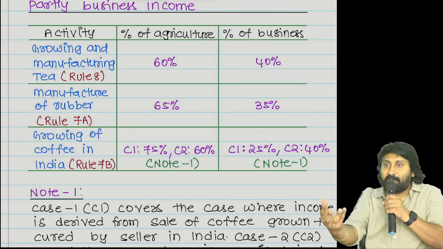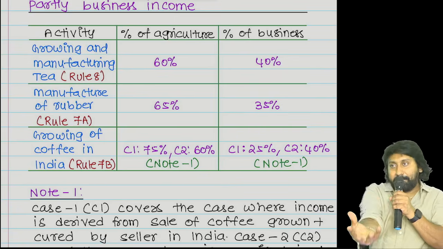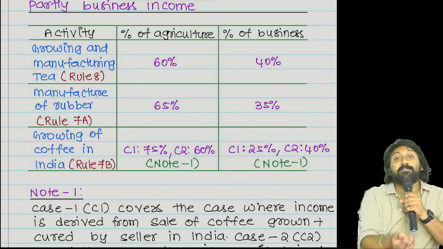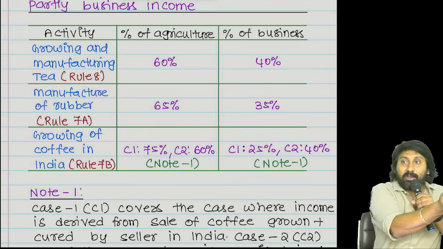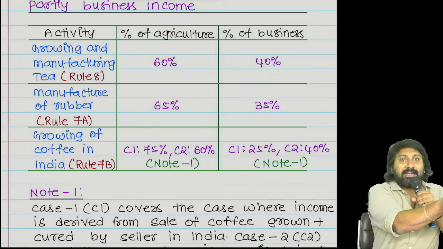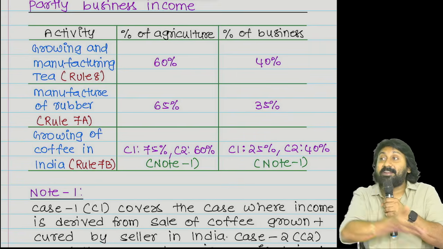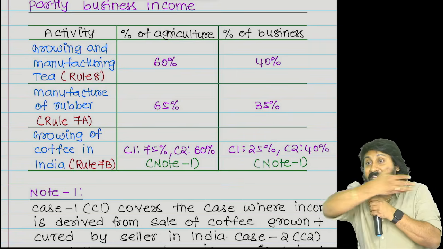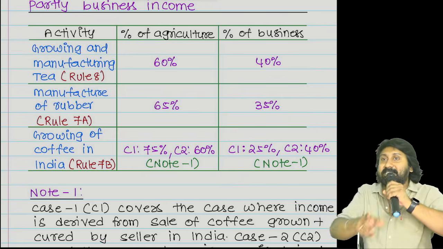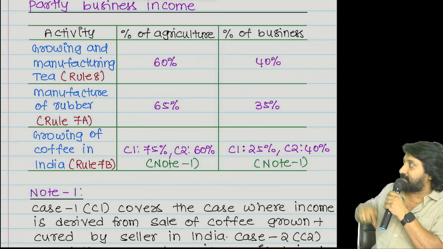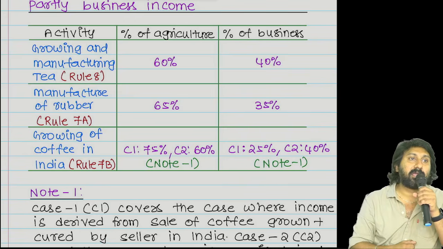Dried, roasted coffee came, correct or not? This came because coffee bean is there. Coffee bean means coffee seed came. Coffee seed means coffee plantation is there. Coffee plantation means agricultural land is there. Then how can you tell that it is completely business? It has some agriculture inside it and some business component inside it. Government decided to partition that in this way. Do you understand the point or not?